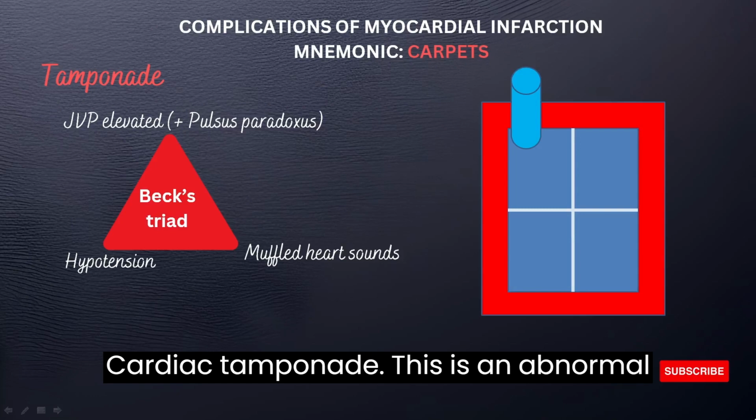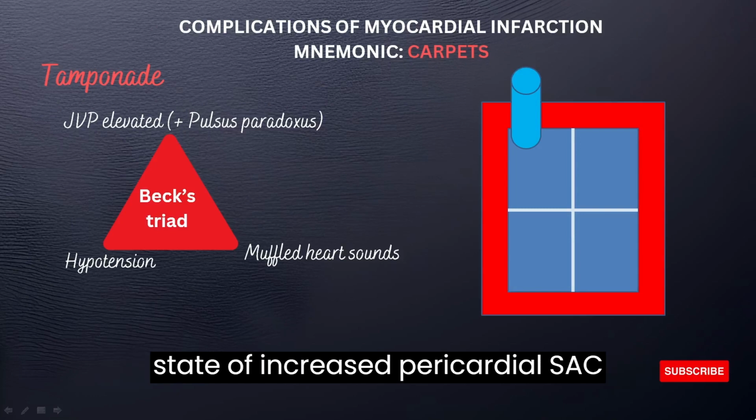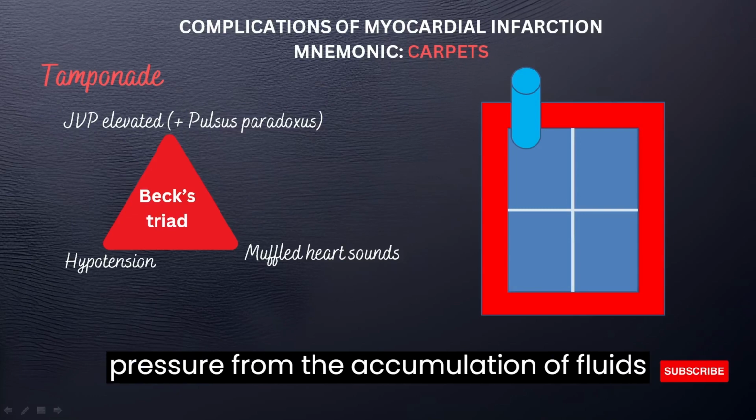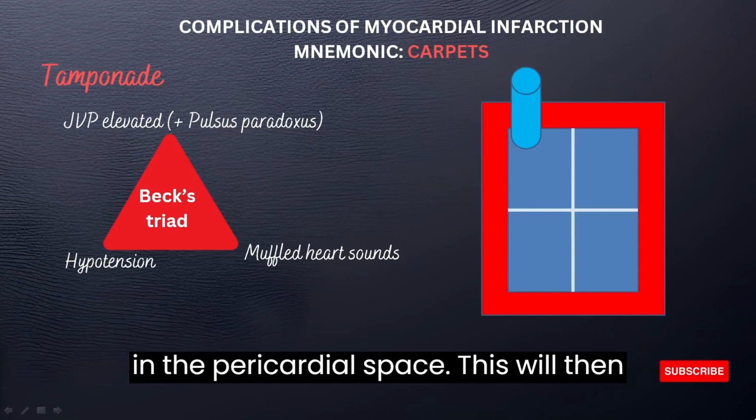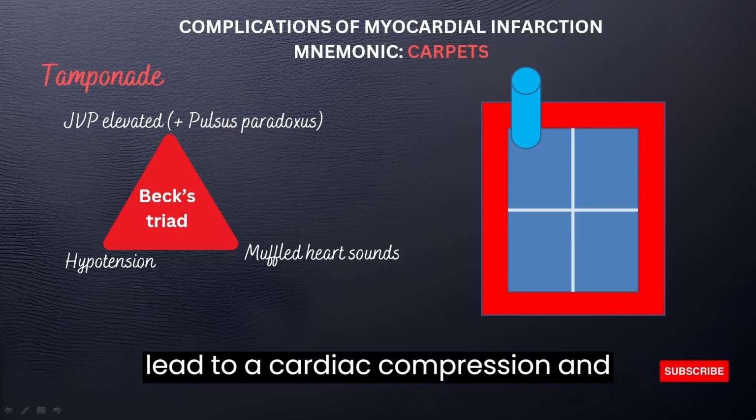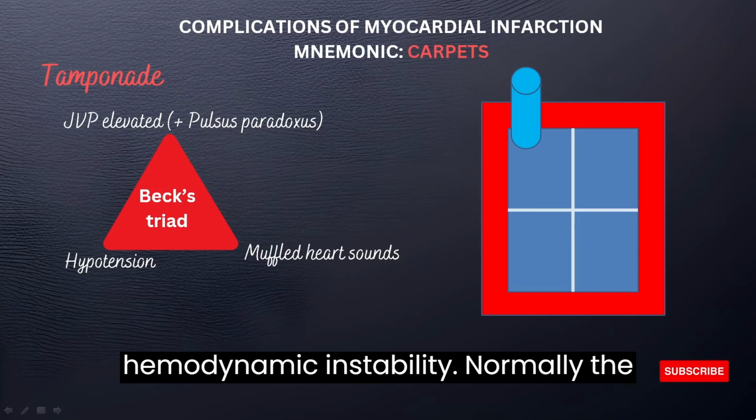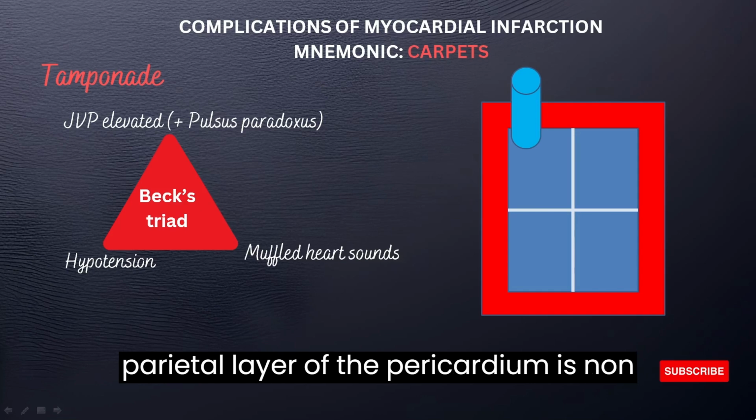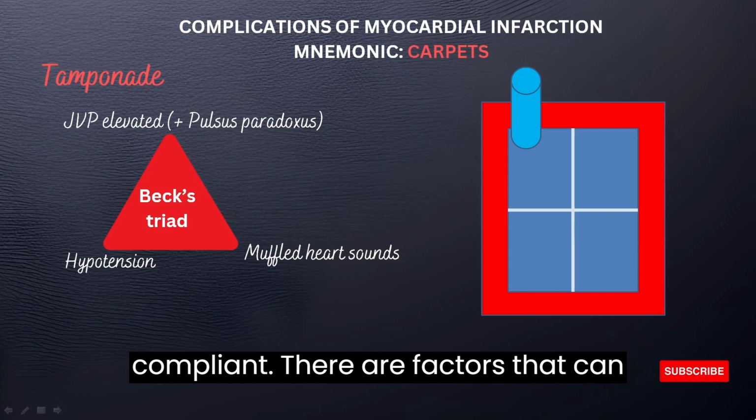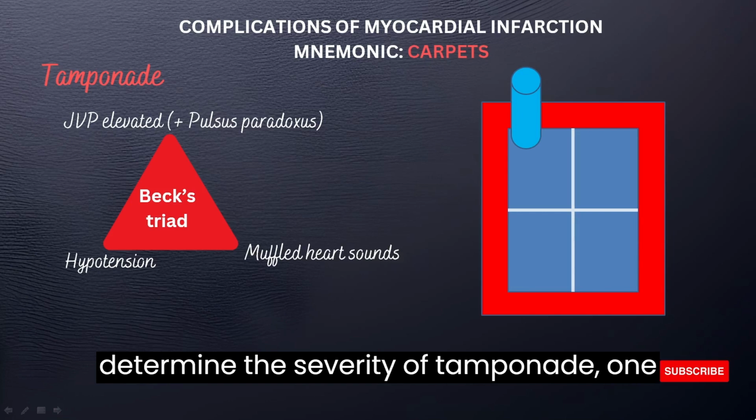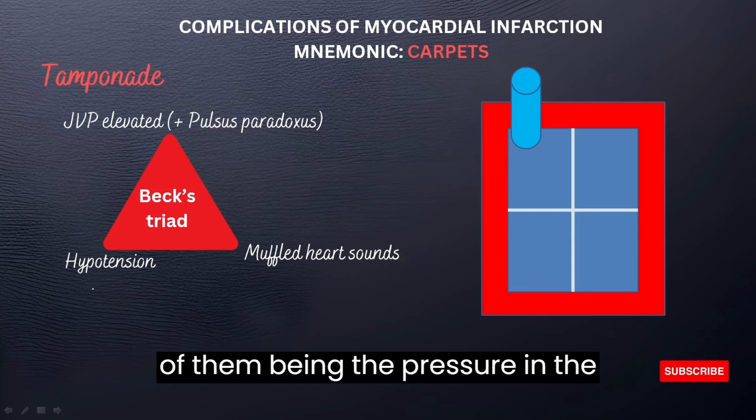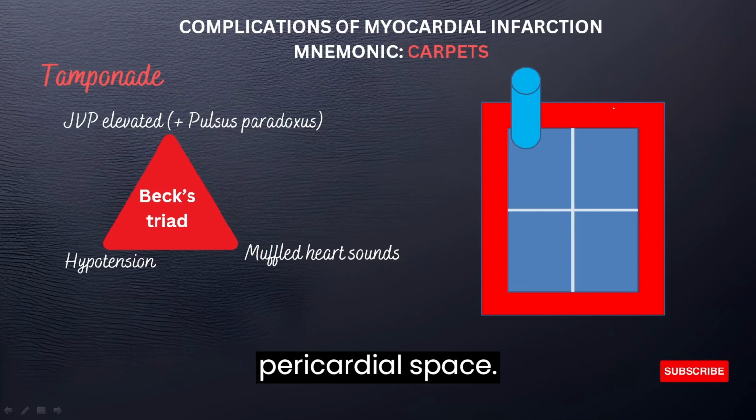Cardiac tamponade. This is an abnormal state of increased pericardial sac pressure from the accumulation of fluids in the pericardial space. This will then lead to cardiac compression and hemodynamic instability. Normally, the parietal layer of the pericardium is non-compliant. There are factors that can determine the severity of tamponade, one of them being the pressure in the pericardial space.